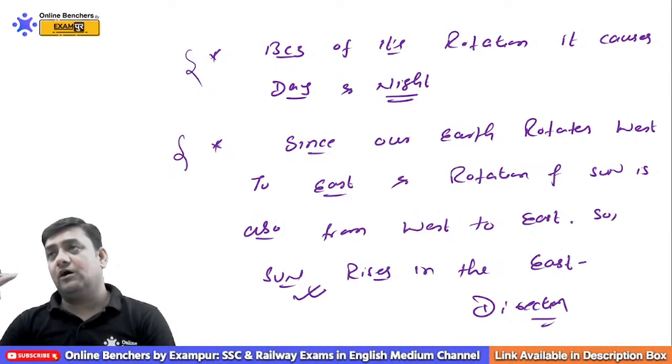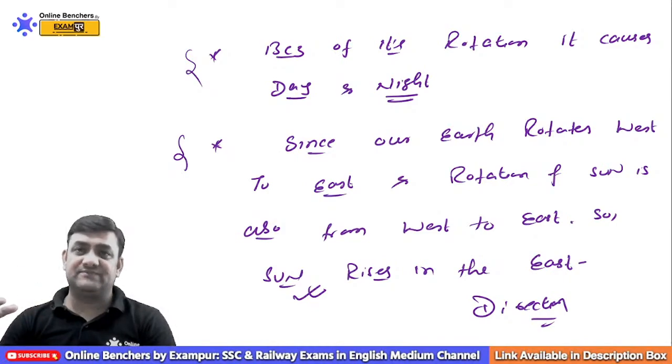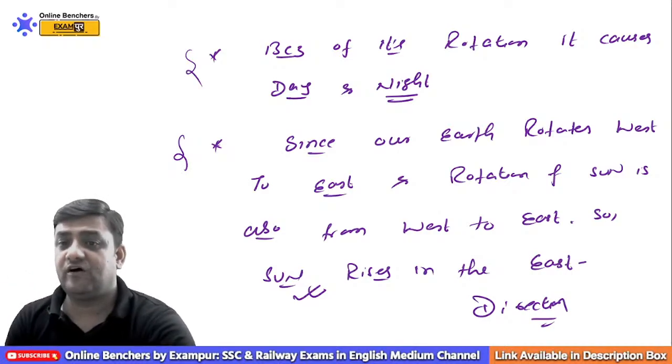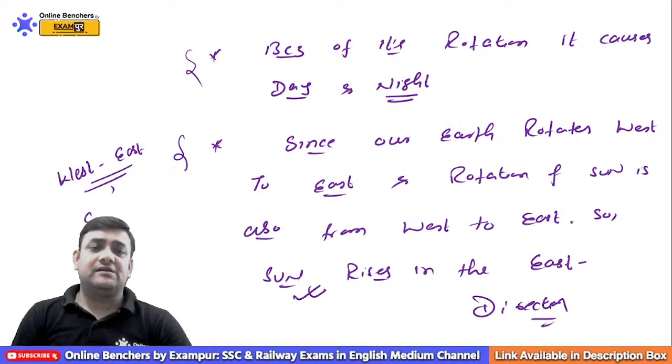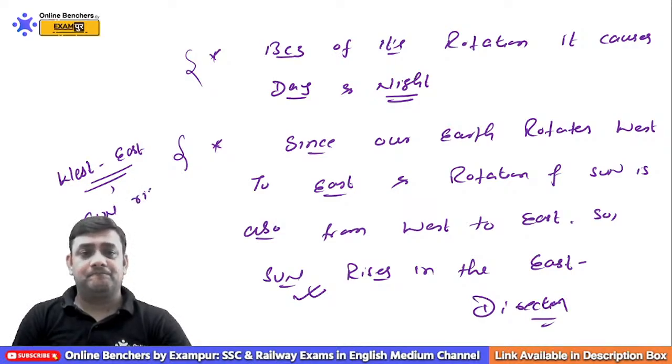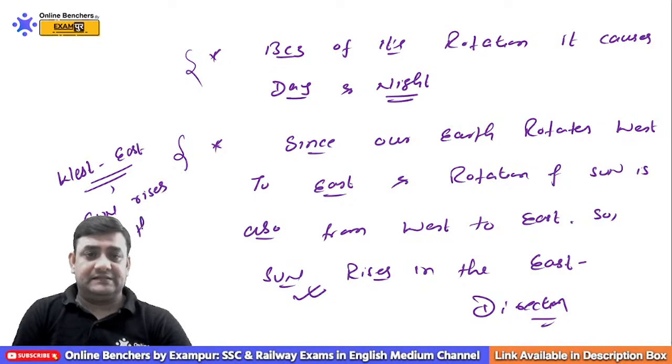So the sun will always be visible with its rise on the eastern part, because the rotation of the earth is from west to east. So we can simply say that because of the earth's rotation in the west-east direction, the sun rises in the east.